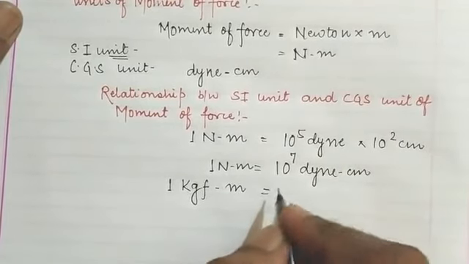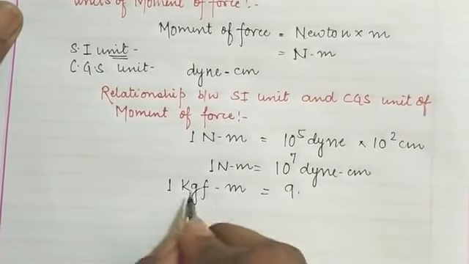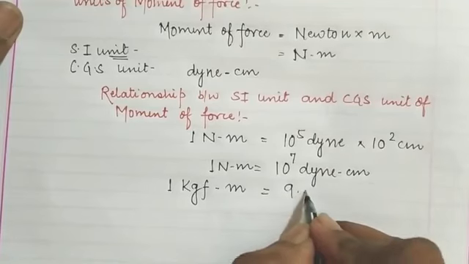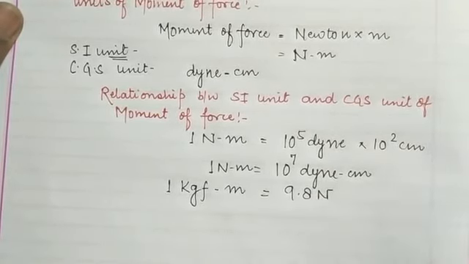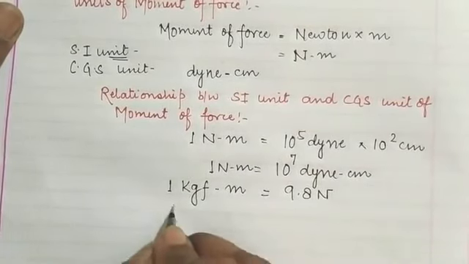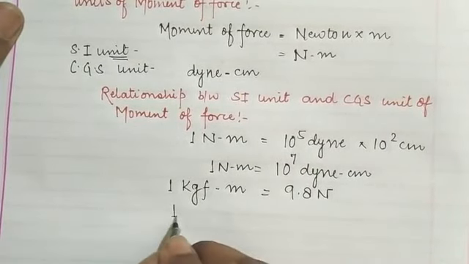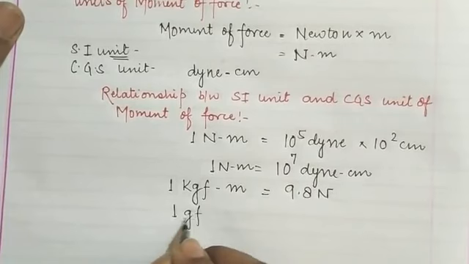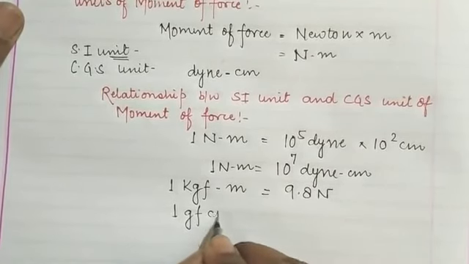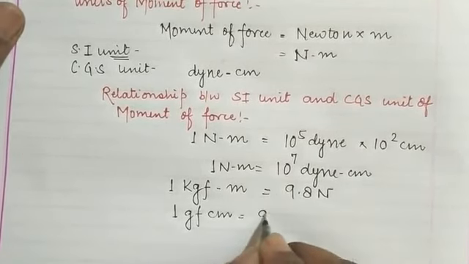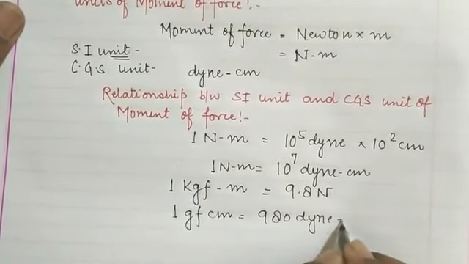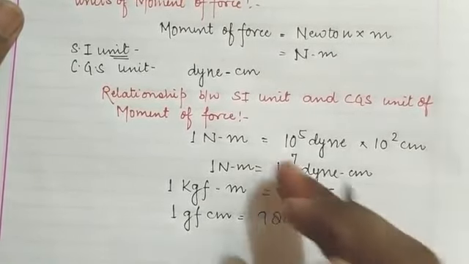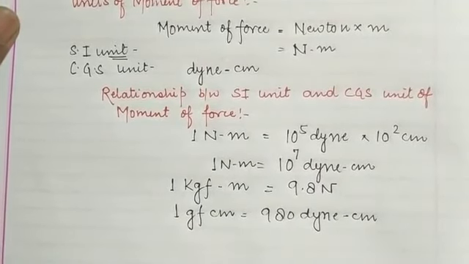We know that 1 kilogram force is equal to 9.8 Newton, which we approximately take as 10 Newtons, and 1 gram force centimeter will be equal to 980 dyne centimeter. So children, these are the various units of the moment of force applied to an object.